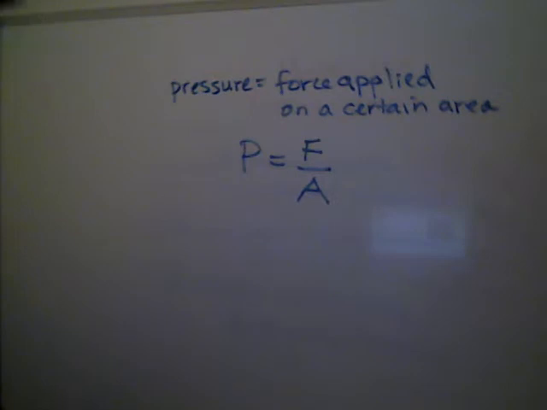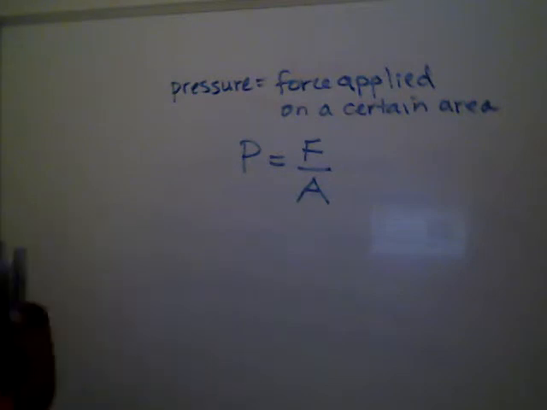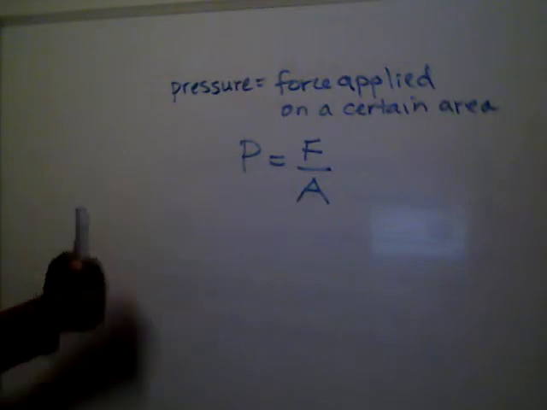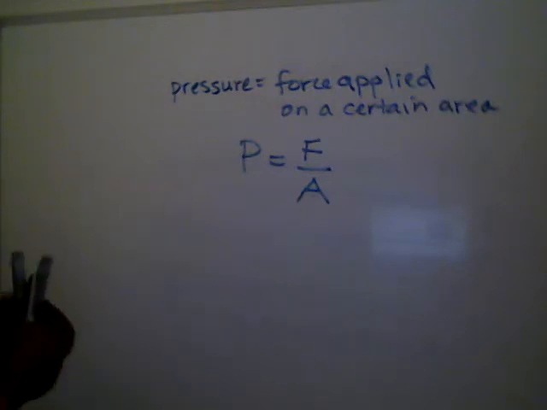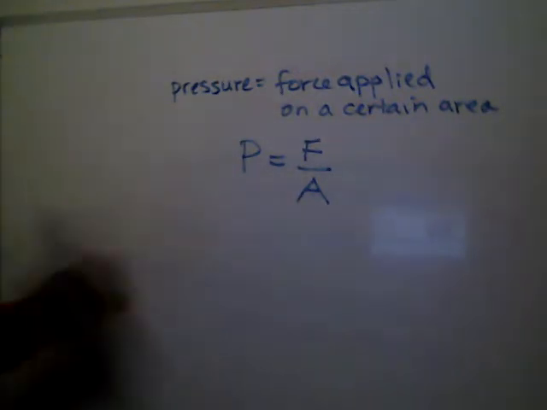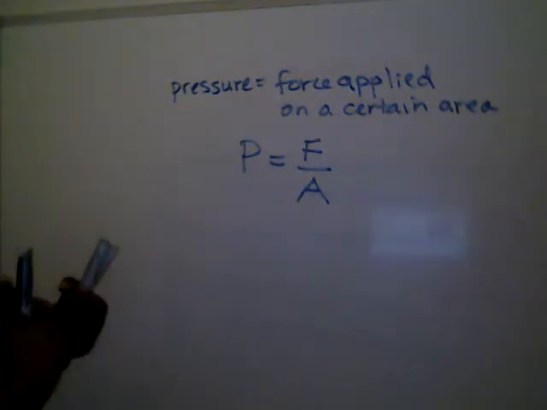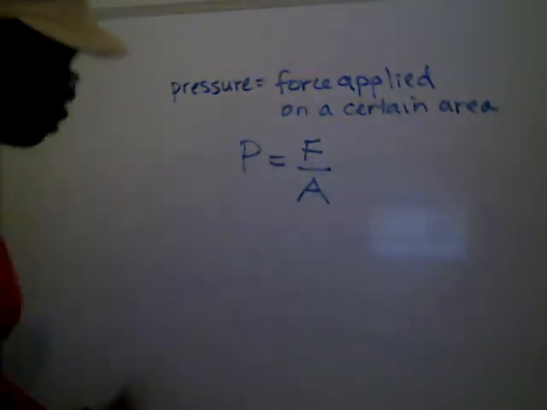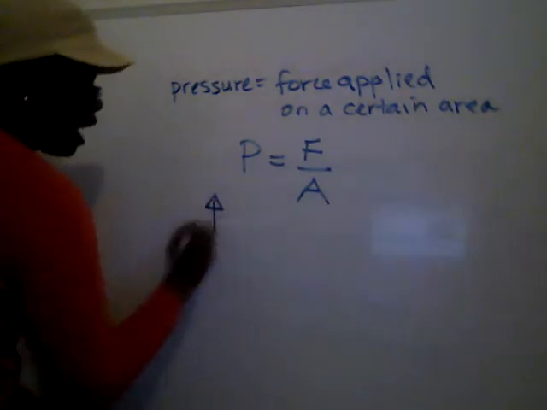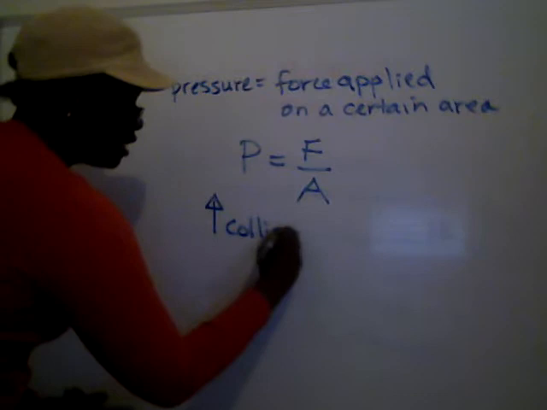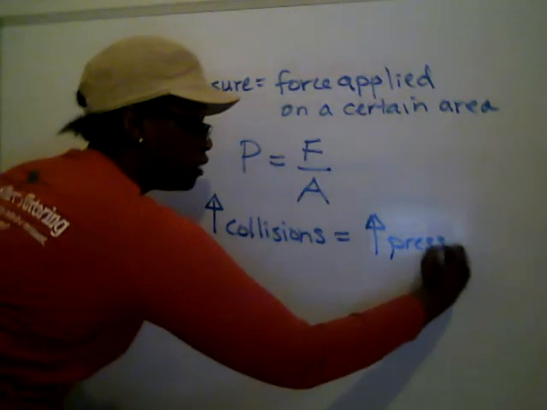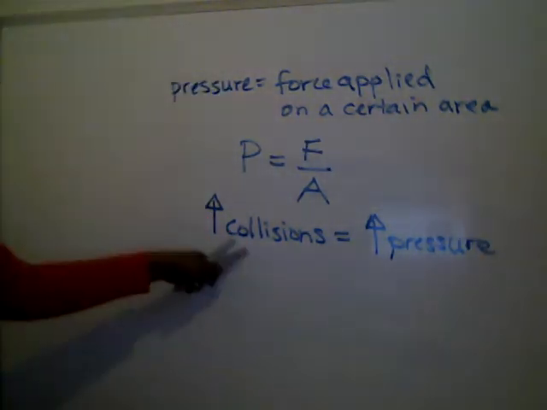Now, when we're talking about gas pressure, we're looking at how the particles are hitting each other and how they're hitting the environment around them. So how a gas particle may be hitting into another gas particle and how it may be hitting into, let's say, a tree or a house or other things. So the more collisions that a gas has, the more pressure or the more force that it can have. The higher the collisions, the higher the pressure the gas creates. And we'll talk about collisions in a second.